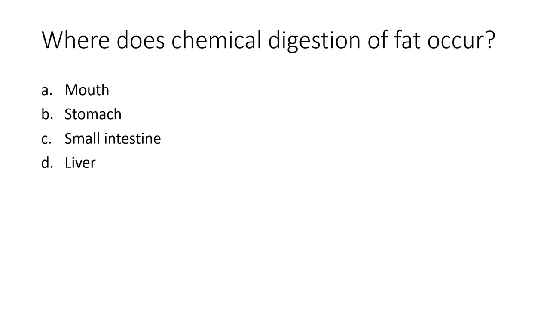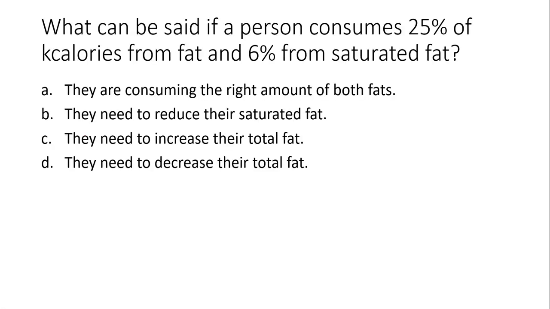Where does chemical digestion of fat occur? Correct answer, small intestine. What can be said if a person consumes 25% of their calories from fat and 6% from saturated fat? Again, this question goes back to the AMDR. They are consuming the right amount of both fats. They need to reduce saturated fat.